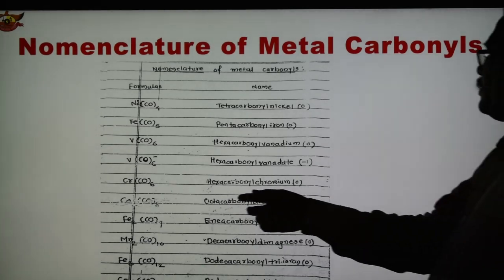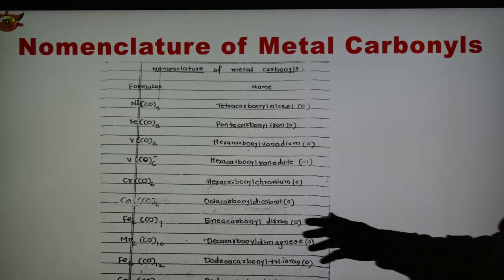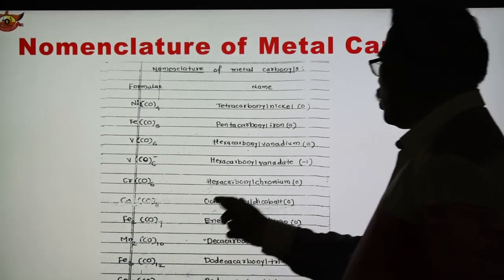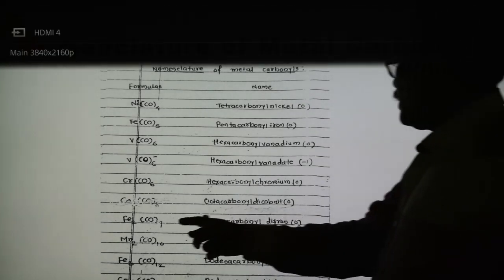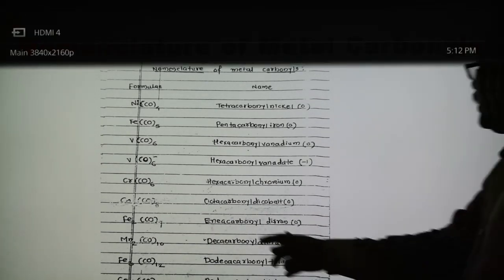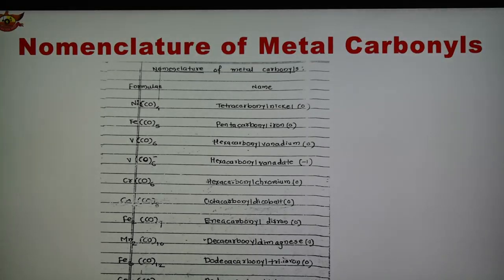Another example is given here, Cr(CO)6, hexacarbonyl chromium(0). Then Co2(CO)8. So octacarbonyl dicobalt(0). Two cobalts are there, dicobalt(0). Fe2(CO)9. So what is Fe2(CO)9? Nona means 9. So nonacarbonyl diiron(0). Next is Mn2(CO)10. So decacarbonyl dimanganese(0).